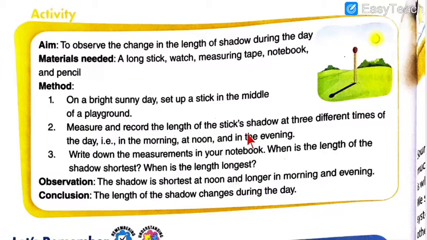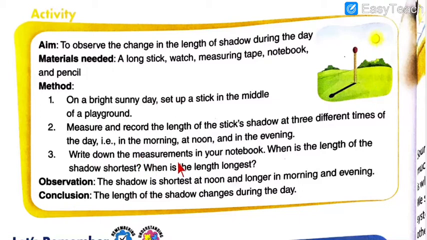Measure and record the length of the stick's shadow at 3 different times of the day. So, at 3 different times of the day you have to measure the shadow of the stick, that is, in the morning, once at noon and then in the evening. At these 3 different times you have to measure the length of the shadow, not of the stick.